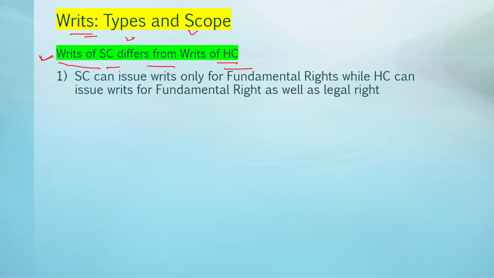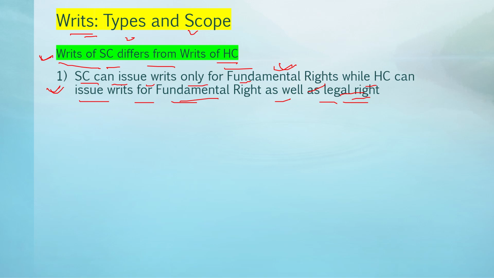So the first manner in which a writ of the Supreme Court differs from a writ of the High Court is that the Supreme Court can issue writs only for fundamental rights, while the High Court can issue writs for fundamental rights as well as legal rights. So the Supreme Court has the power to issue writs only for fundamental rights. Very important. While the High Court can issue writs for fundamental rights as well as legal rights.